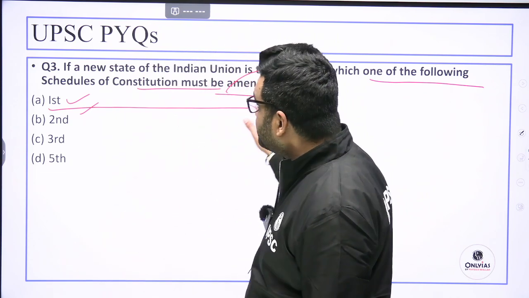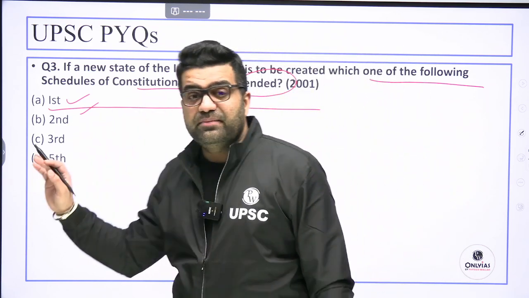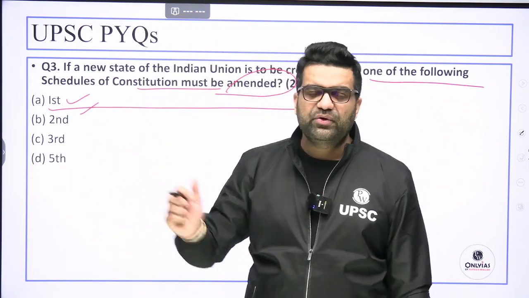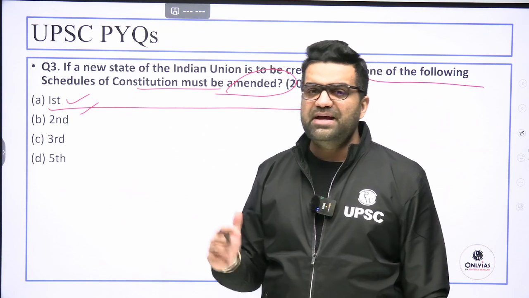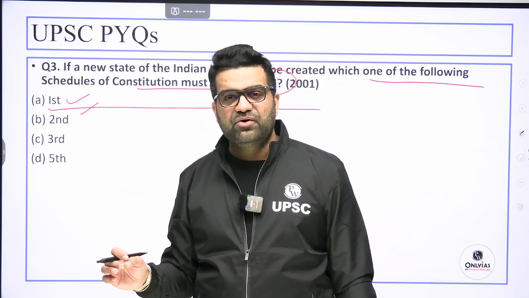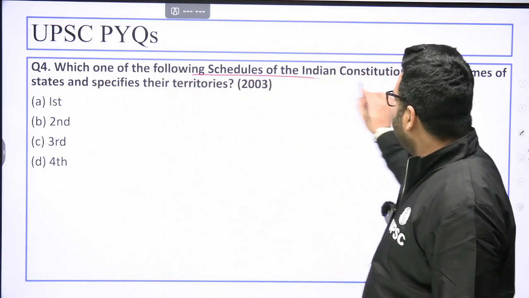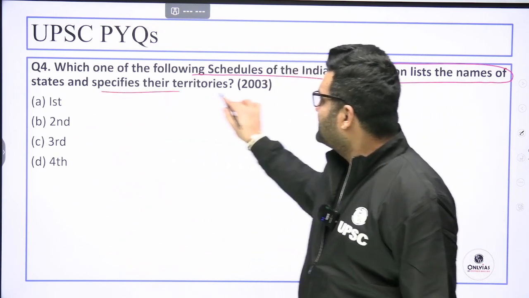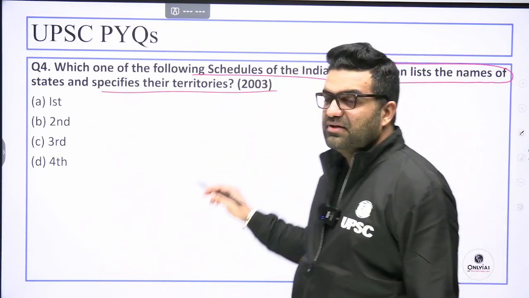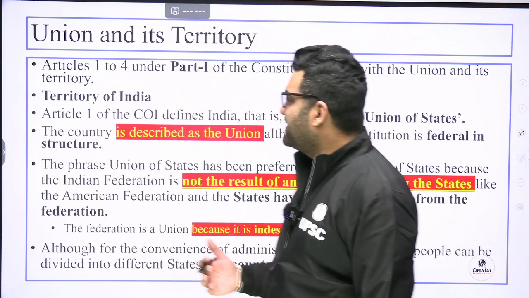Schedules of the constitution need to be amended, but the moot question, the other way of looking at this question, is: will the creation of a new state be at all considered as an amendment to the constitution? This is my question to you. Now moving further, which one of the following schedules of the Indian constitution lists the names of the states and specifies their territories? Which is the schedule? The answer is obvious, but let's study the topic further.